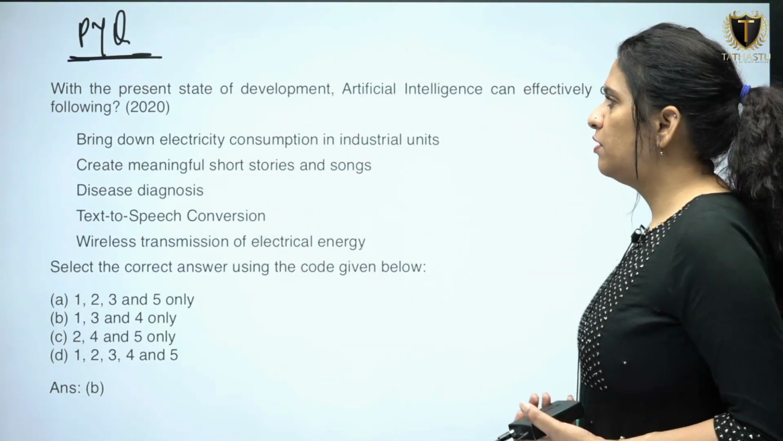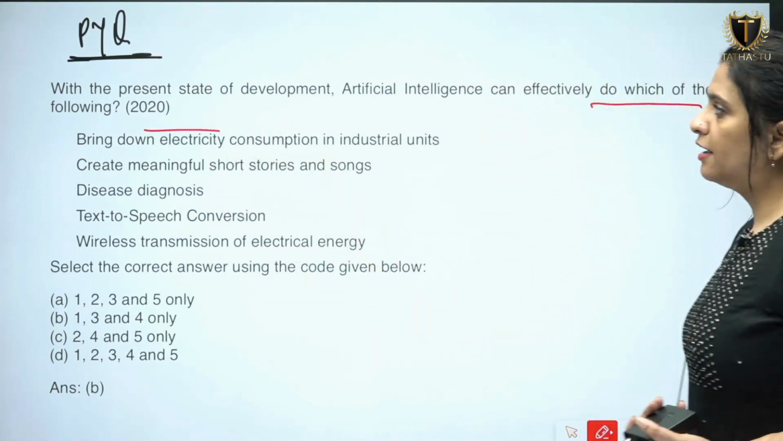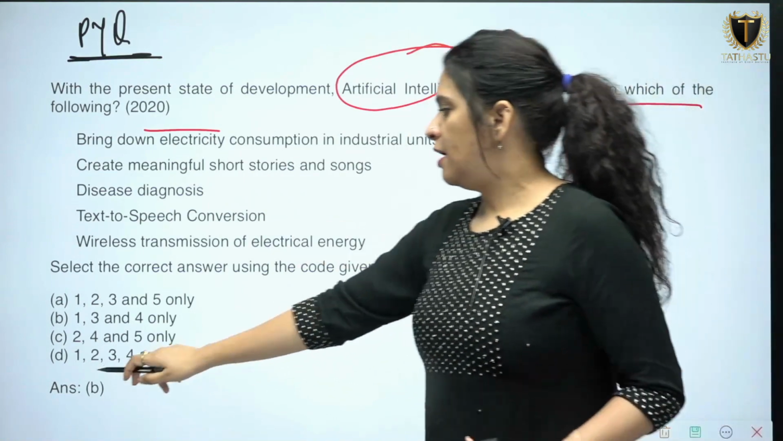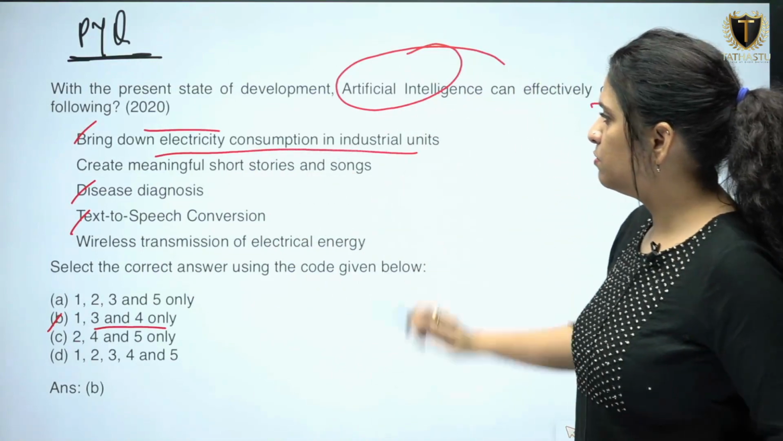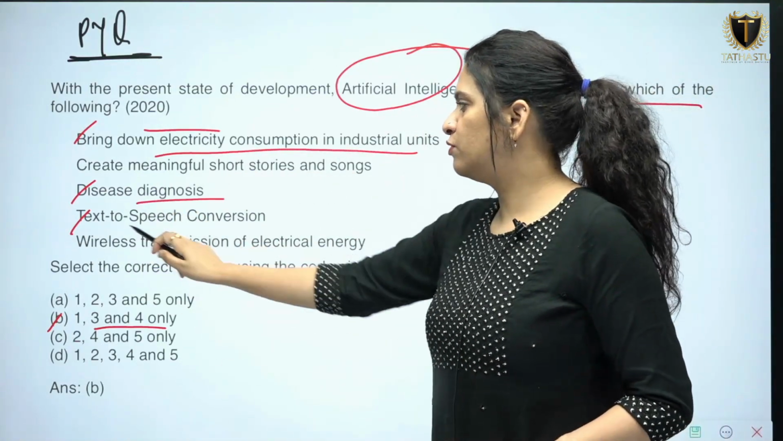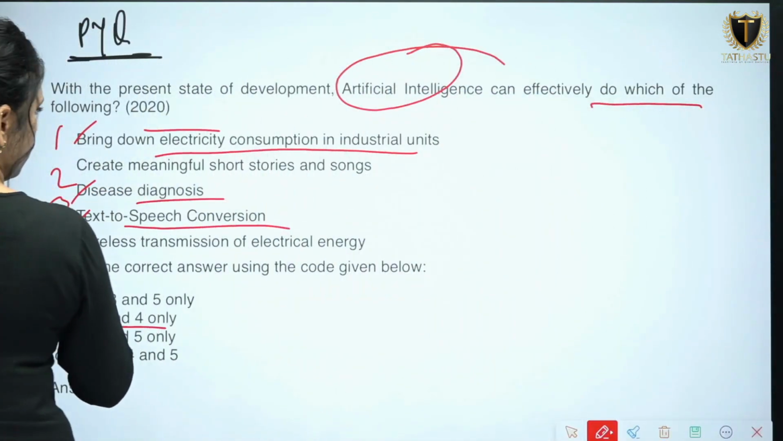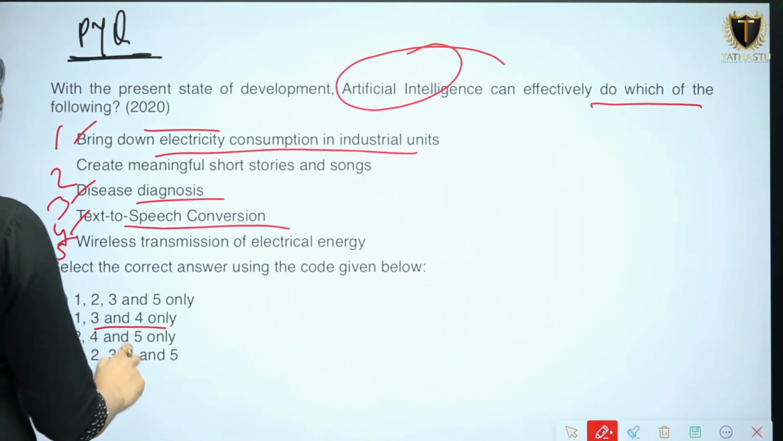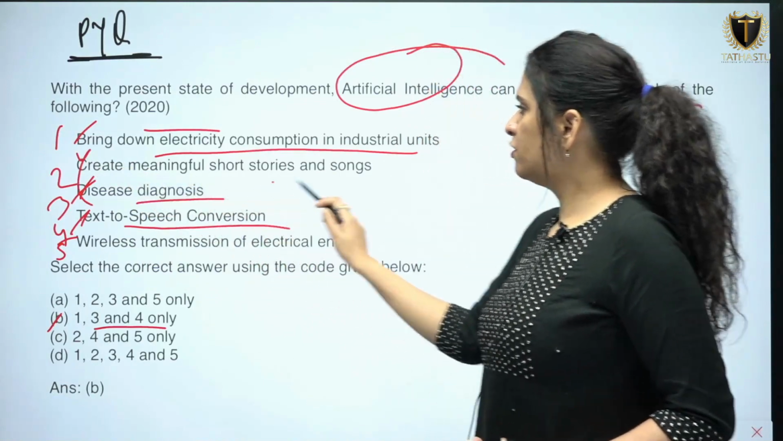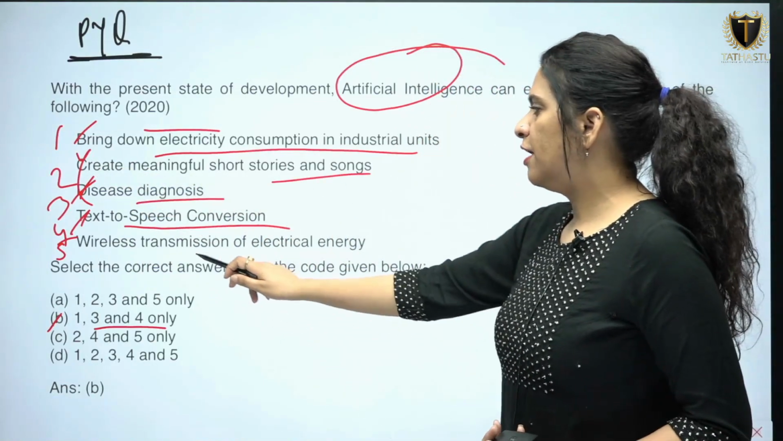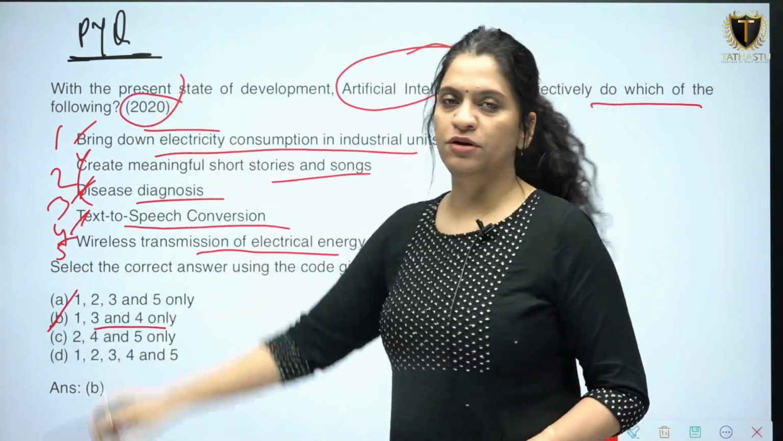With the present state of development, artificial intelligence can effectively do which of the following? क्या क्या कर सकता है आर्टिफिशियल इंटेलिजेंस? So the answer is B, 134. Bring down electricity consumption in industrial units, disease diagnosis, text to speech conversion. ठीक है, 1 2 3 4. So 1, 3, 4. To create meaningful short stories and songs, cancel. Then wireless transmission of electricity, this is wrong. So the right answer is B, and that was asked in the 2020 UPSC question.